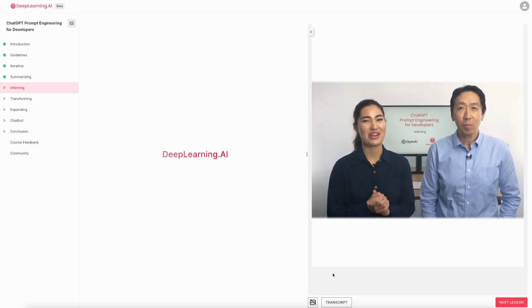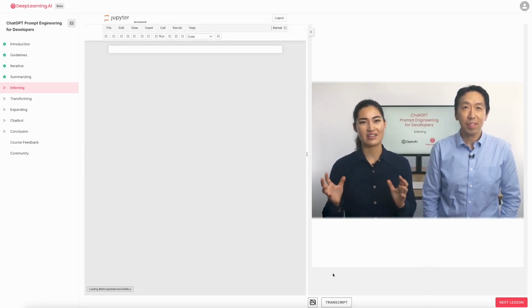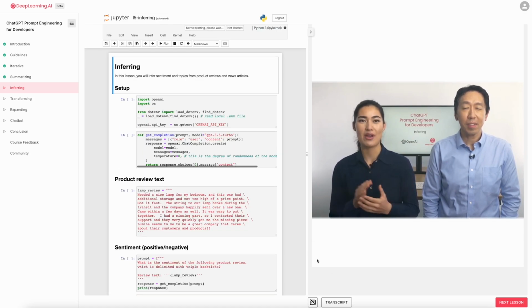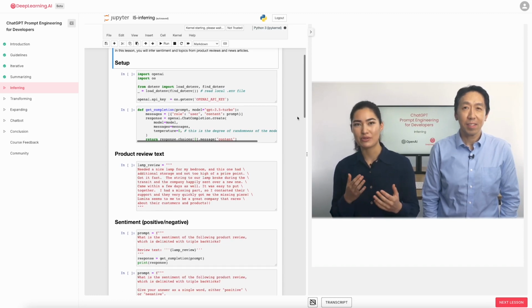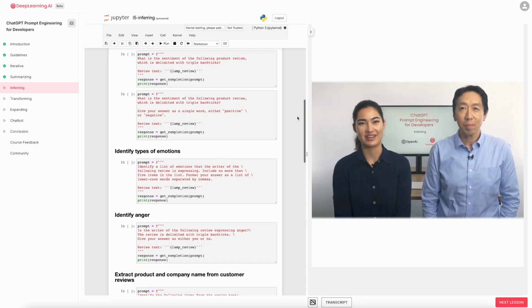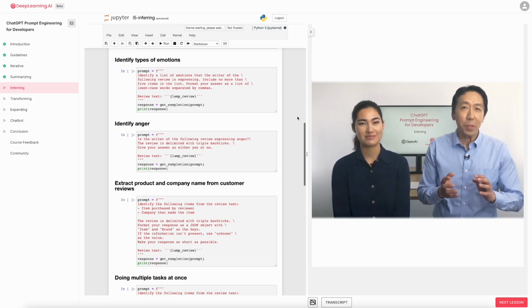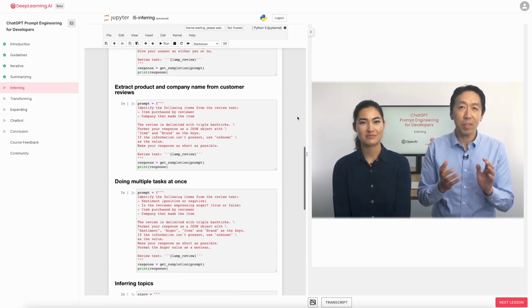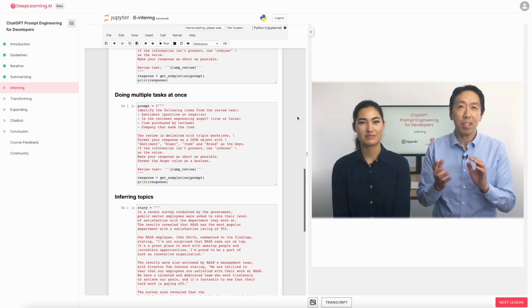This next video is on inferring. I like to think of these tasks where the model takes a text as input and performs some kind of analysis. So this could be extracting labels, extracting names, kind of understanding the sentiment of a text, that kind of thing. So if you want to extract the sentiment, positive or negative, of a piece of text, in the traditional